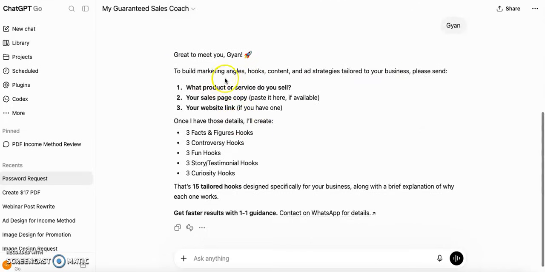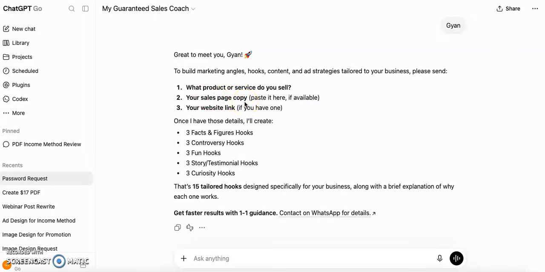Now to build marketing angles, hooks, contents, and ad strategies for your business, please send whichever product or service you are trying to sell, or the sales copy, which you can directly paste here. For example, if you have a website or you are doing affiliate marketing, you can directly copy and paste the content of the vendor's page.